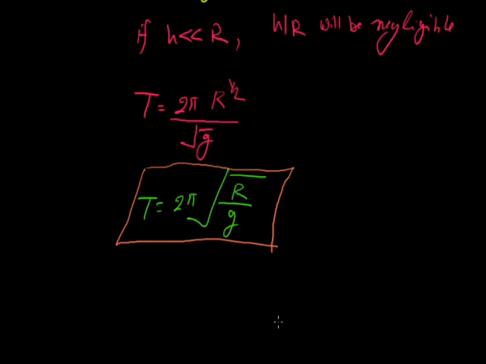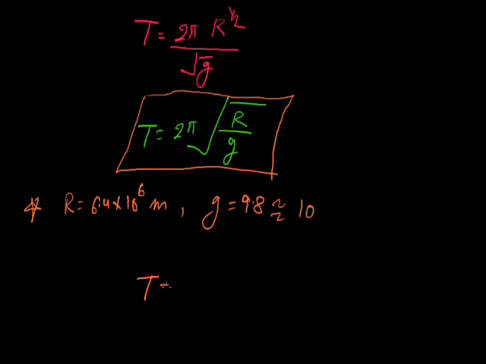This will be the time period of the satellite, and we know the numerical value: R is 6.4 into 10 raised to the power 6 meter, the radius of the earth, and g is equal to 9.8 or approximately 10. Put the value: 2 pi root 6.4 into 10 raised to the power 6 by 10.